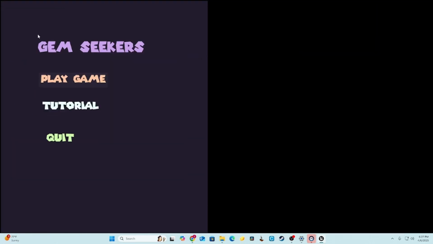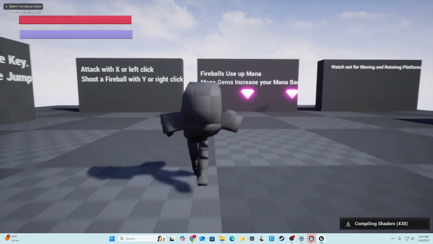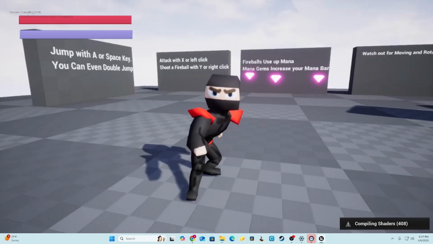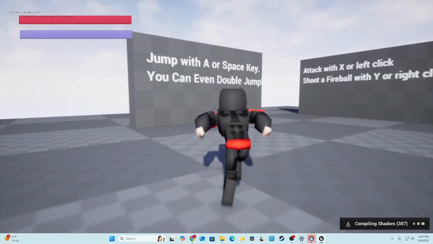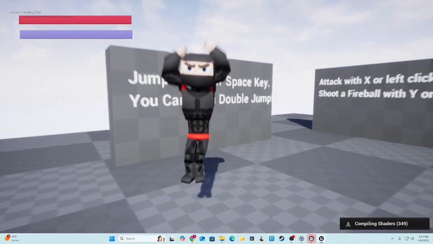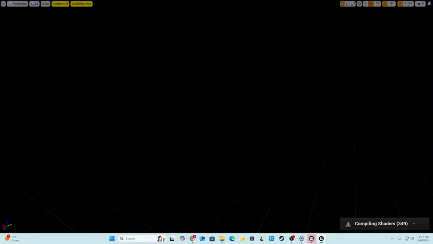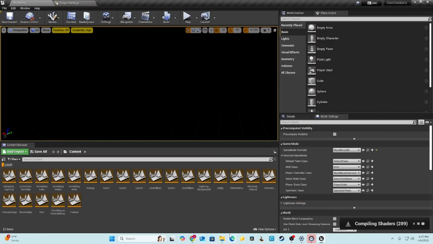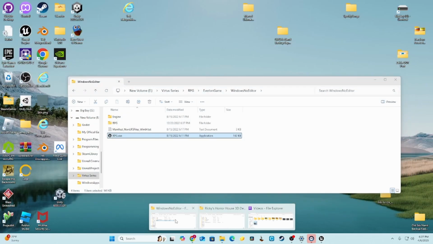And fun fact, this music's actually AI generated. But, yeah, if I go into tutorial, oh, if it loads up, yep. Okay, so you play as a basic ninja. Doesn't even compile some shaders. But you can jump with your spacebar. And actually, what's it called? I'm going to open up the build of the game because...